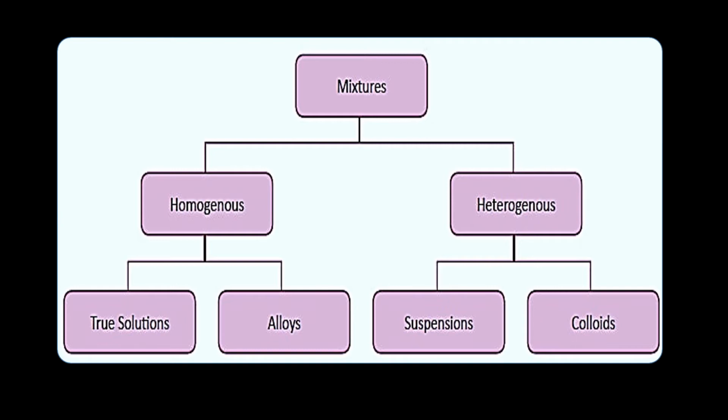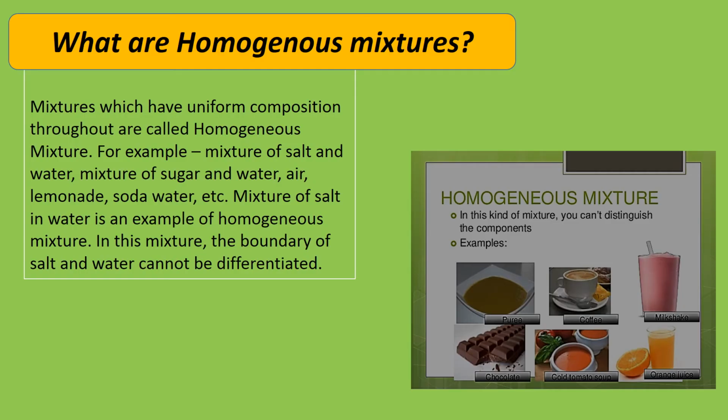So let's start. The first type of mixture is the homogeneous mixture. When the components of the mixture are distributed uniformly, or if we can say that the mixture has a uniform composition, then it is known as a homogeneous mixture. Also, the components cannot be seen distinctly in these types of mixtures. The properties of homogeneous mixtures remain the same in all the parts of